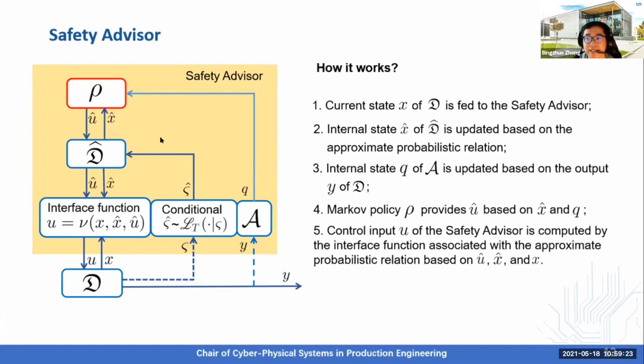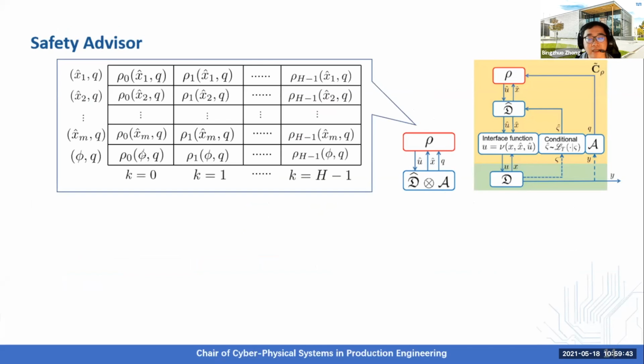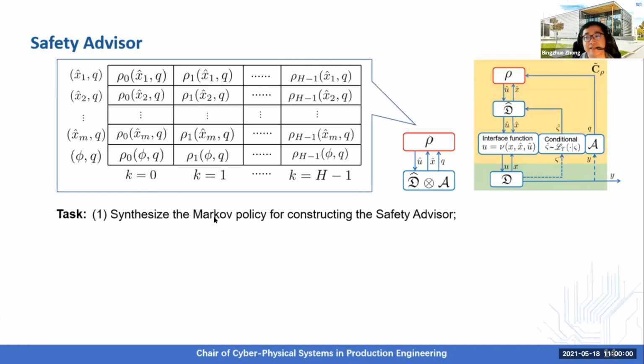And the remaining question is how we can obtain such a Markov policy. Since the product system here is a finite system, because the finite abstraction has a finite state set and the finite automaton also has a finite state set, the Markov policy can be expressed as a matrix like this, in which each column denotes the Markov policy for different states at the same time instant, and each row denotes the Markov policy for the same state at different time instants. Our first task is to synthesize the Markov policy for constructing the safety advisor.